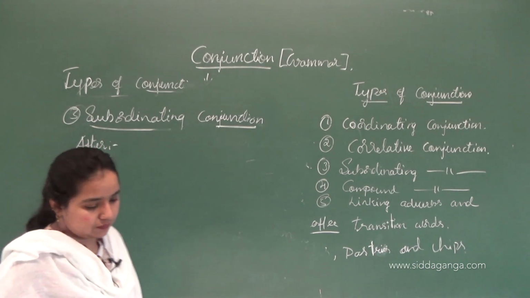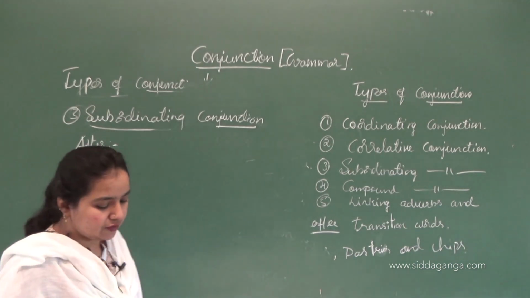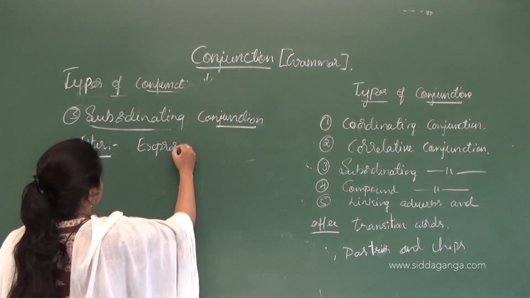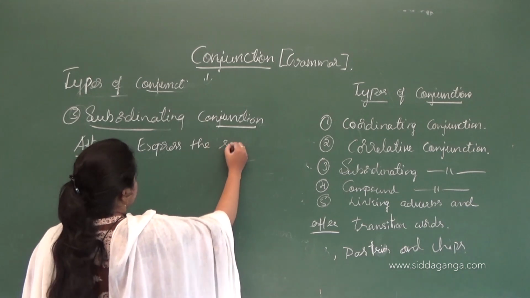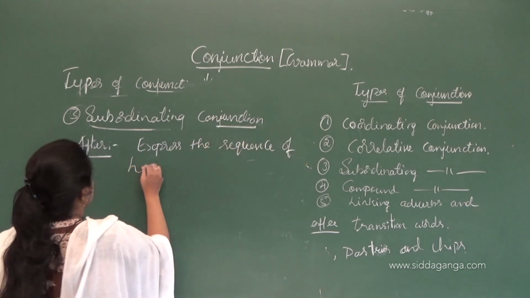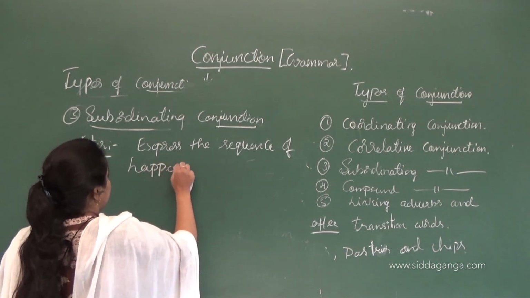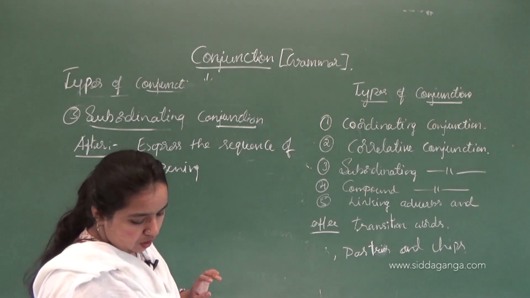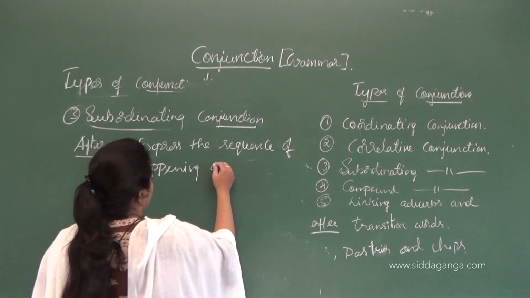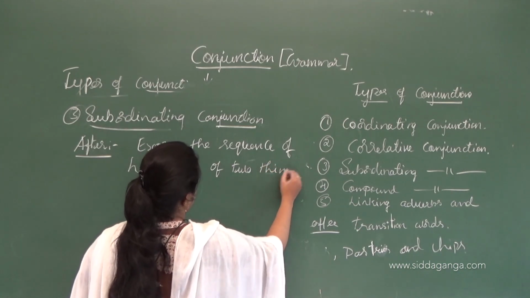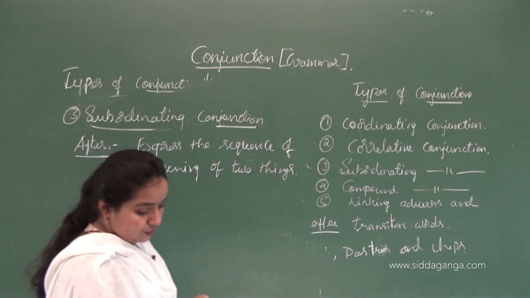It expresses the sequence of happening of two things.